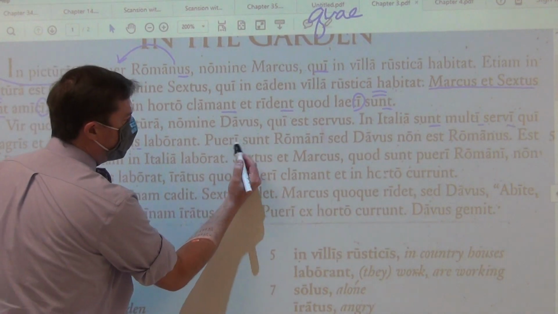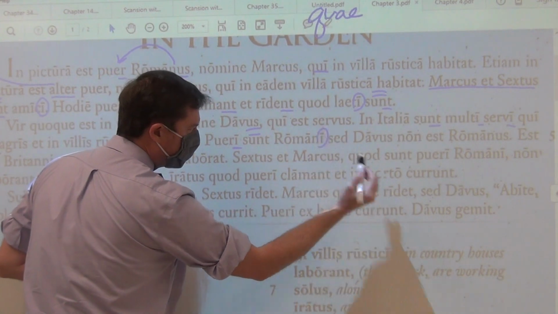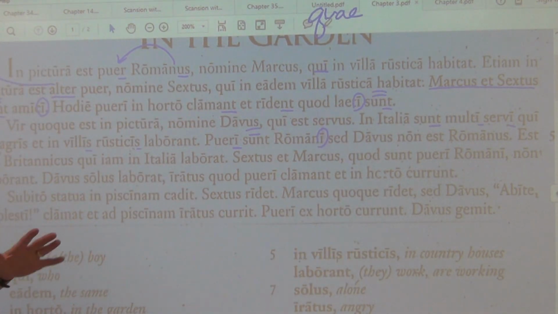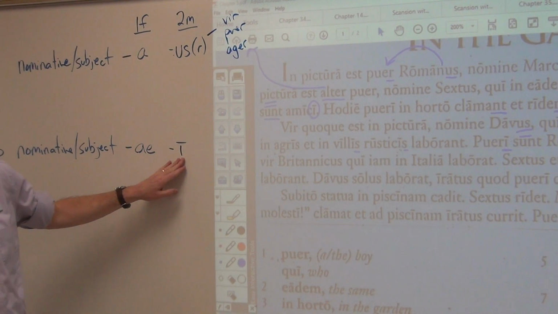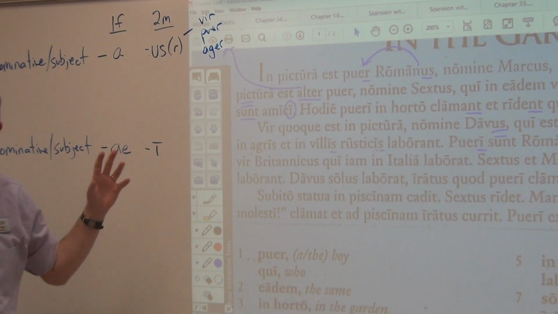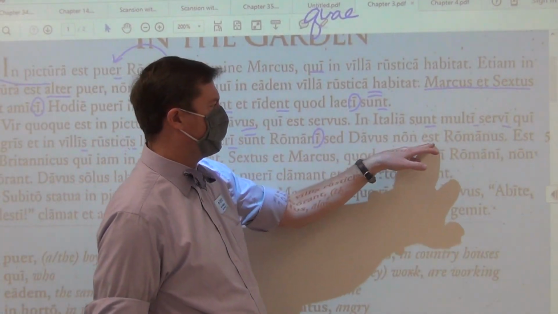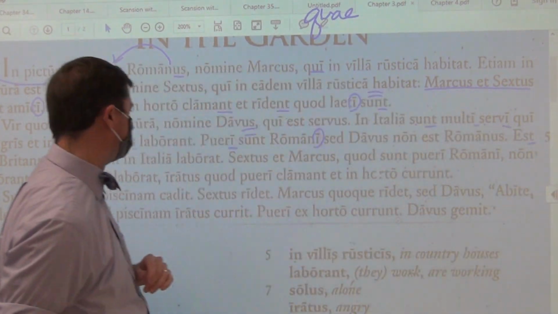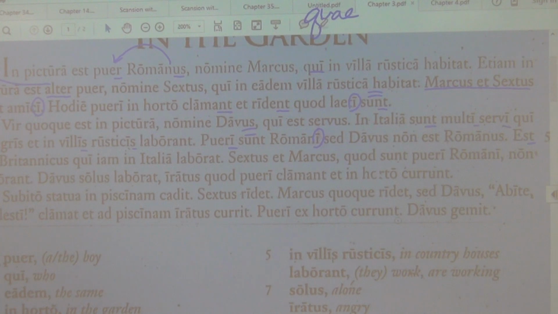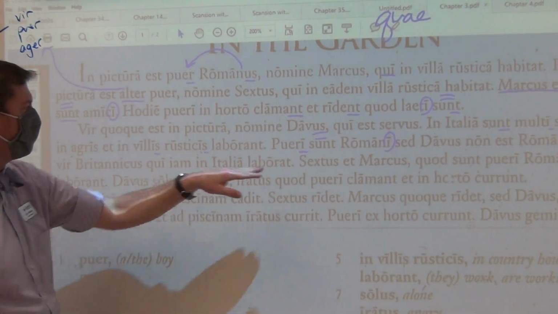Pueri, do you see the boys, plural, masculine, are Roman. You've got to have the same on one side. If it were puellae, with an AE, it'd be puellae sunt Romanae. But here it is, pueri sunt Romani. You've got to have the same on both sides of that linking verb. The boys are Roman, but Davus is not Roman. He, she, or it is a British man, so he's from Britain, who now works in Italy, who now is working in Italy.